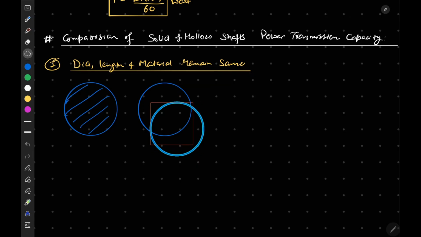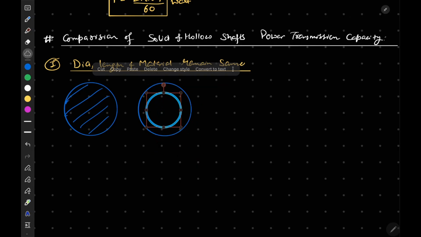Okay, and hollow shaft, let me place it here. This is our hollow shaft.